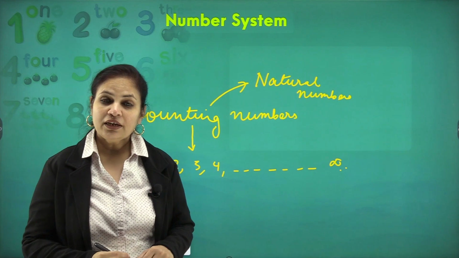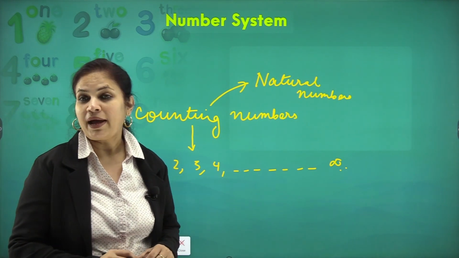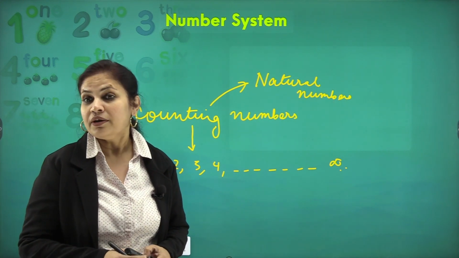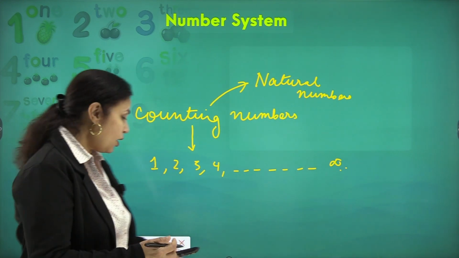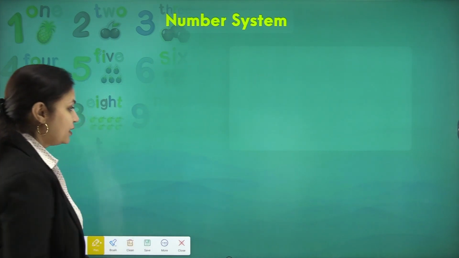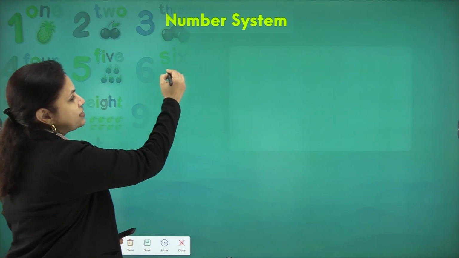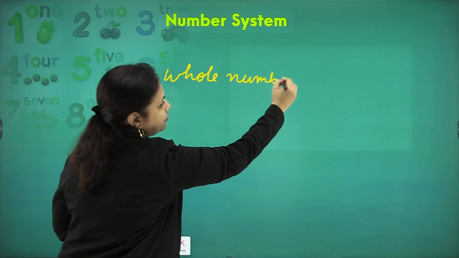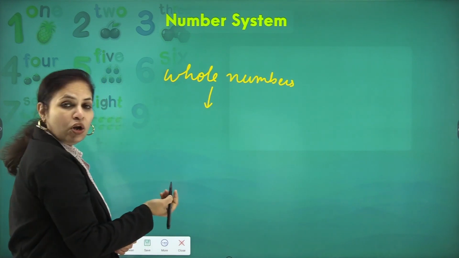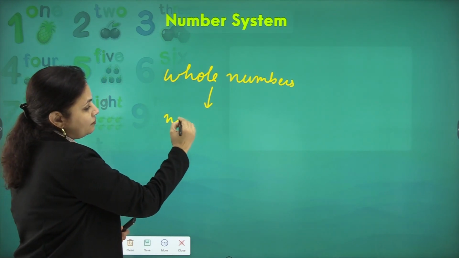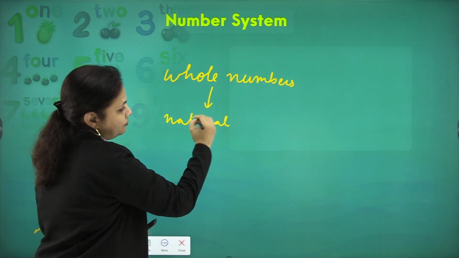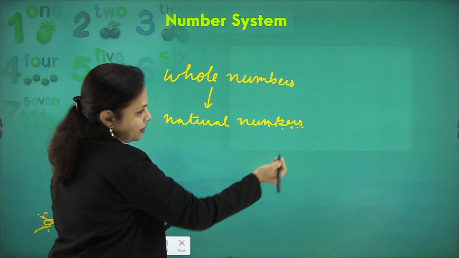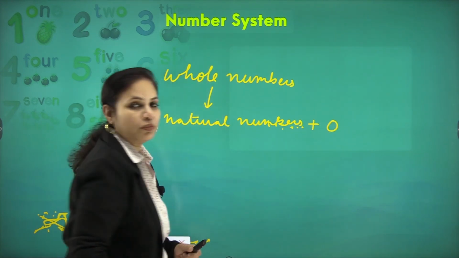Then gradually we discovered that our bag can be empty. A bag full of chocolates, if I empty it, then no chocolate is left. Then how do we term that empty thing? Then came the concept of whole numbers, which, along with the natural numbers, has an element 0 with it.